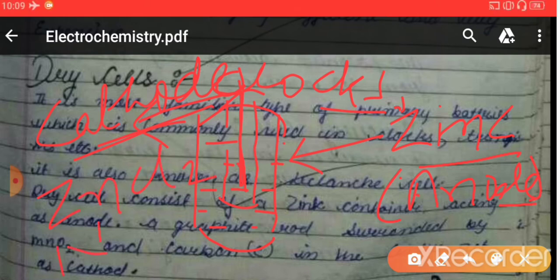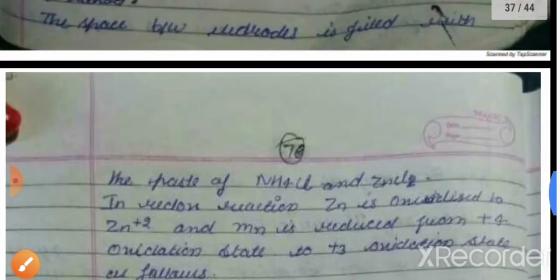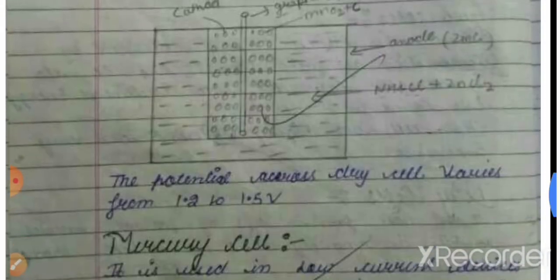ZnCl2 and NH4Cl. It means in the construction of the dry cell, there is an outer container of zinc, that zinc outer container is acting as anode, right? In the center portion, a graphite rod is immersed in a paste of MnO2 plus carbon, right? And the space in between the anode and cathode is filled by the two electrolytes. Those are ammonium chloride and the zinc chloride, right? You can see the construction of dry cells like this, right?